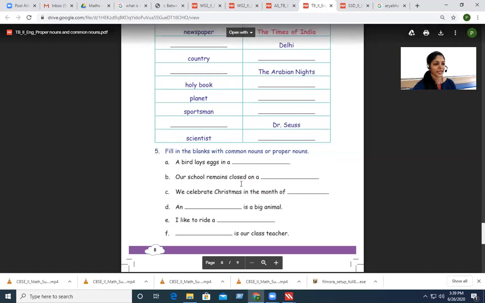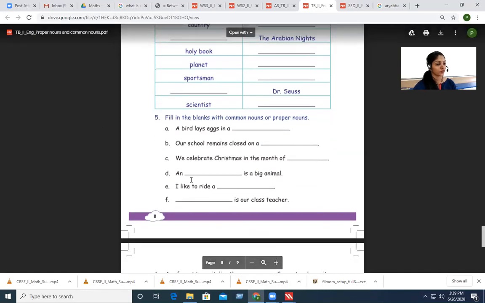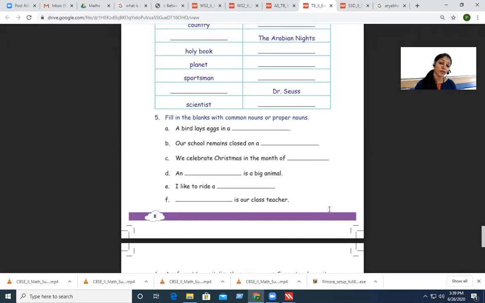In the next one, let me read it for you. Fill in the blanks with common nouns or proper nouns. A bird lays eggs in a, where does it lay eggs? What is it called? Nest. Right? Our school remains closed on a, when does your school remain closed? During holidays. So on a holiday.